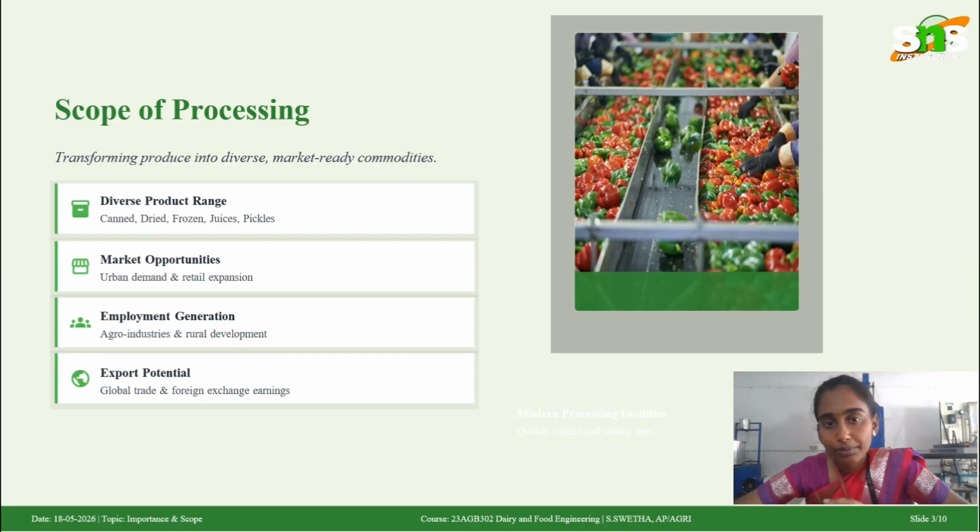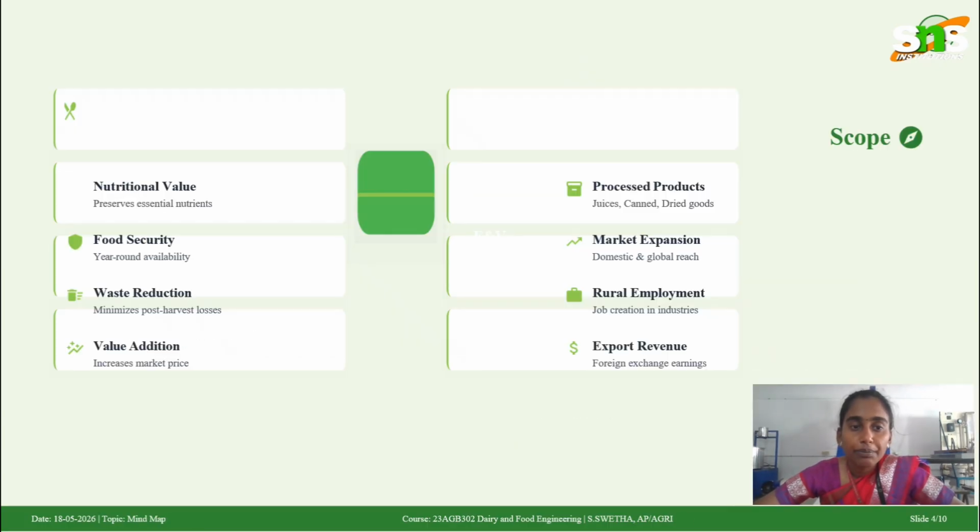And also for employment generation, as we create many food products, we create new employment, like it provides new jobs to people in all sectors, from agro industries to rural development, and also export potential. It helps global trade and foreign exchange earnings, and it also helps to increase the market opportunities, urban demand, and retail expansion.